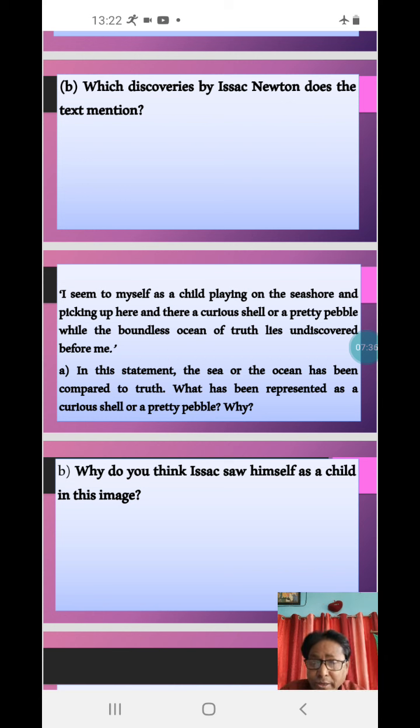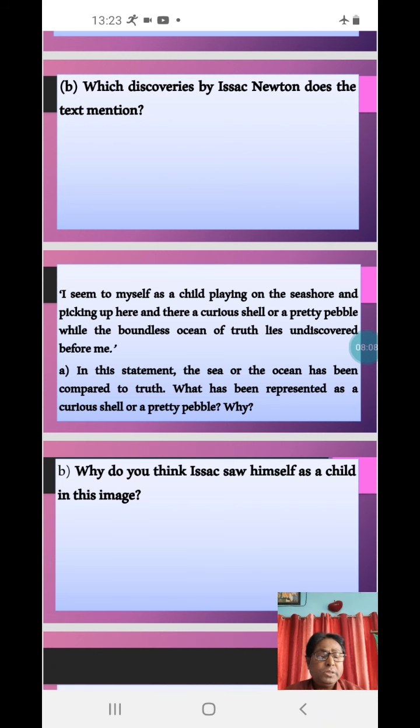And he was not able to understand all the things. So he is comparing his own knowledge to a little pebble. Okay. And so he very humbly admits this. This shows his humbleness and greatness, that what he discovered, he tells that in the vast ocean, his findings, his discoveries were so small, so minor.